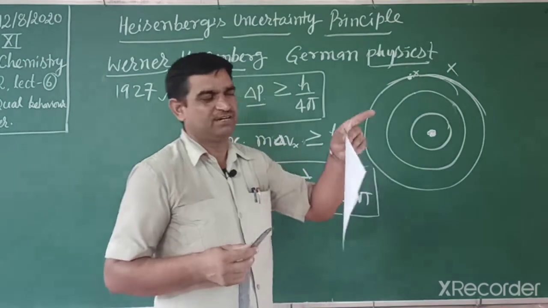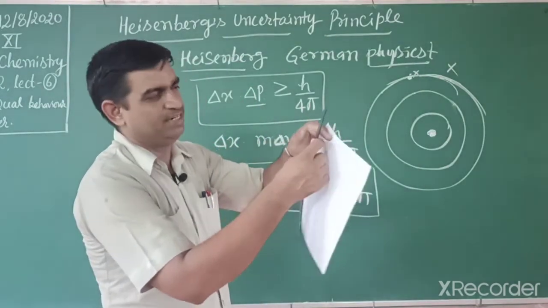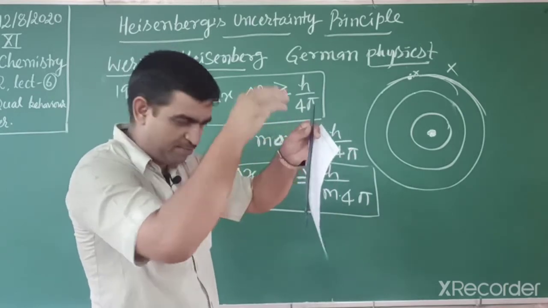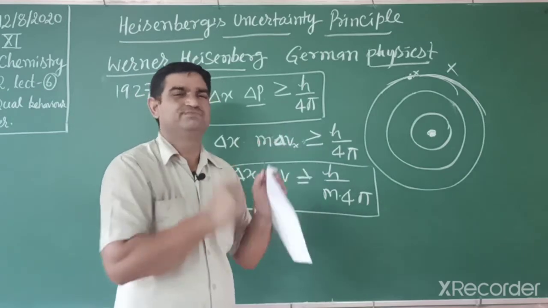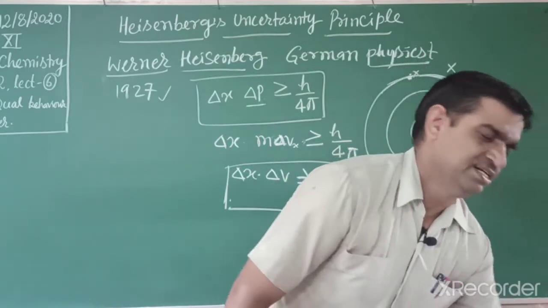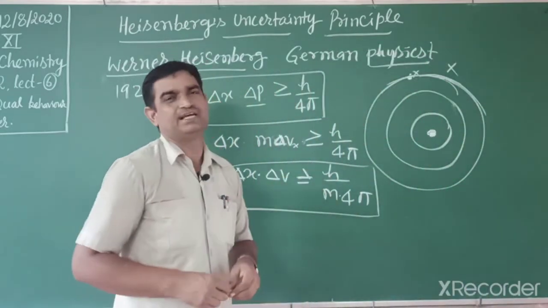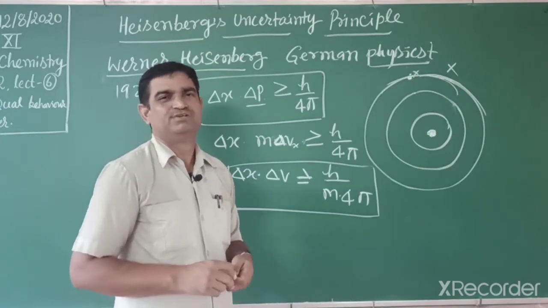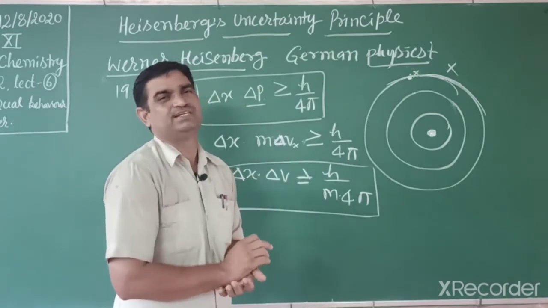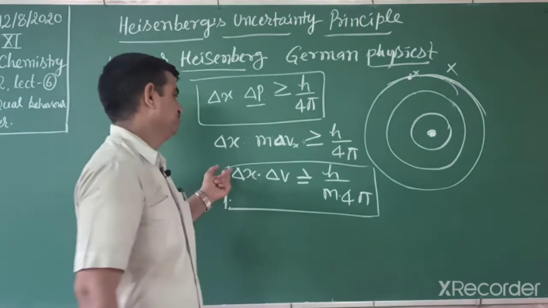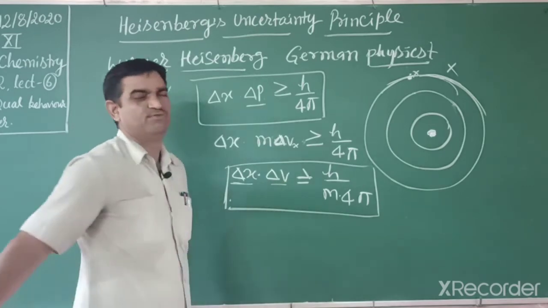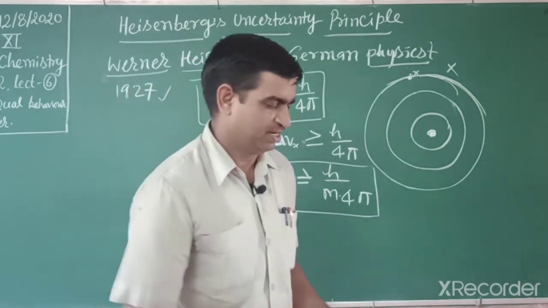In a similar way, we can find the thickness of this paper if we have a scale calibrated in smaller than mm. So students, the Heisenberg uncertainty principle applies to microscopic objects like the electron. Their mass is very small, so they behave with both wave as well as particle nature. Now we can find the uncertainty in position and momentum of a microscopic object, giving one example.